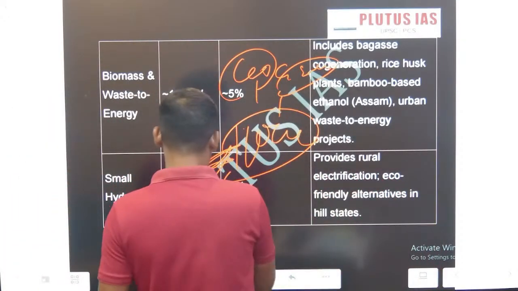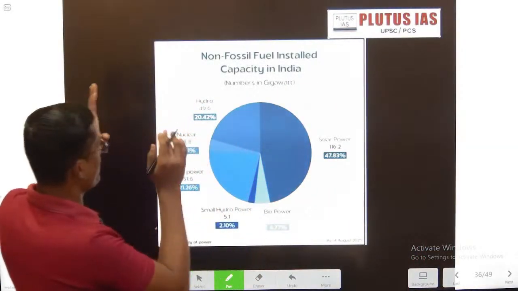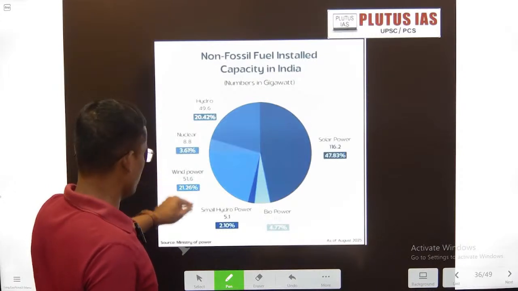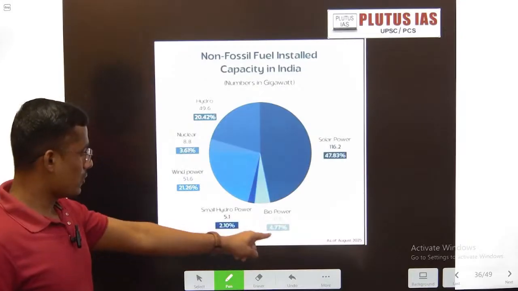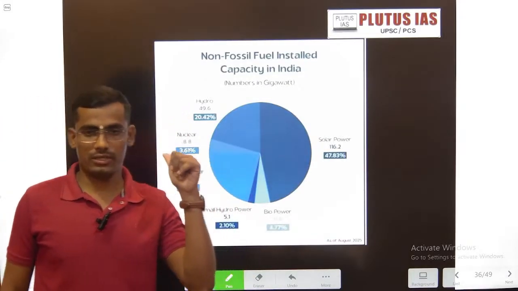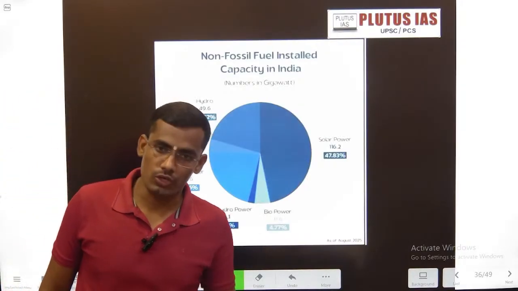Now, hydro, small hydro, nuclear energy, and this is exactly the contribution. Hydro, nuclear, wind energy, then small hydro, bioenergy, and solar energy. This is as of August 2025. Source: Ministry of Power. We have a separate ministry for renewable energy, that is the Ministry of Renewable Energy.